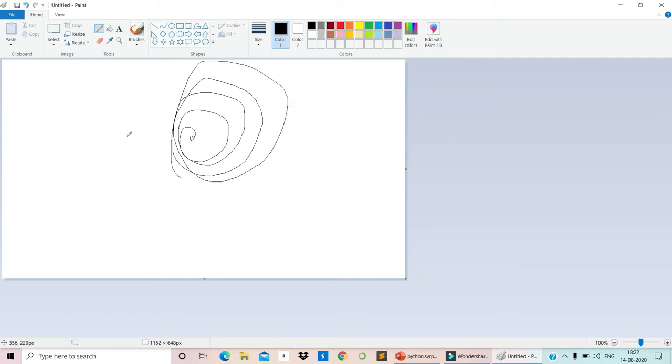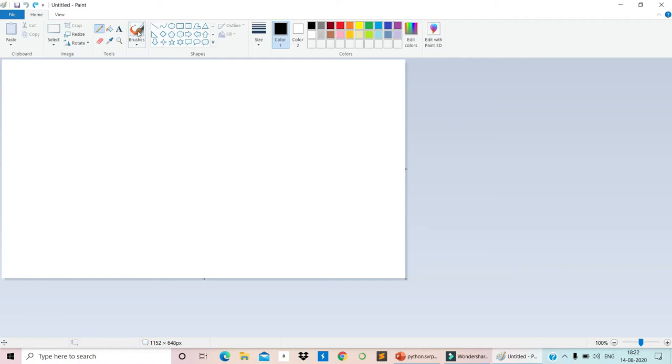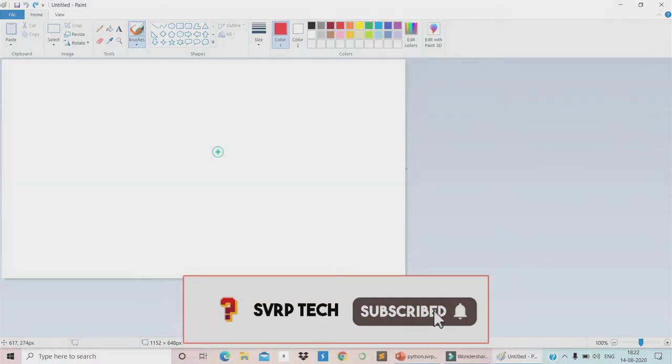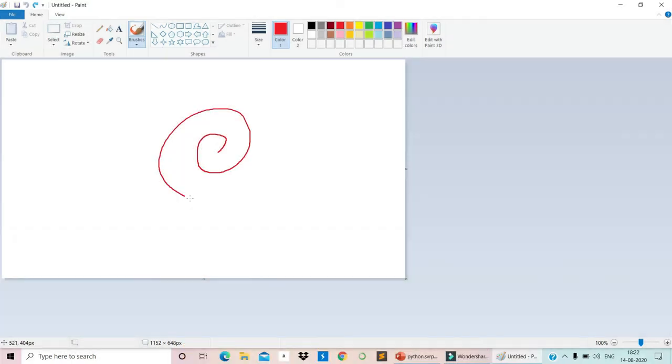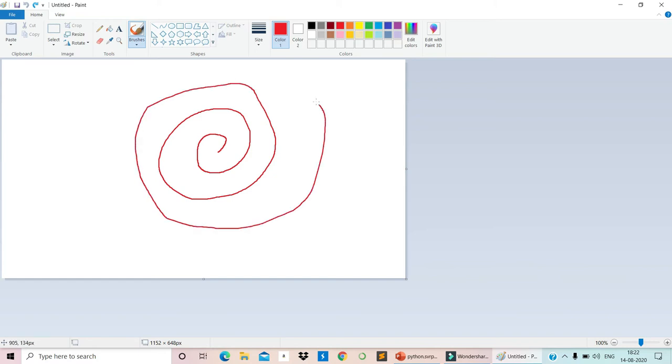Looping. It means that, if you see here, loop. I start at one point and I need to walk around this path until I reach the destination. If you think this is the starting point and this is the ending point, you need to reach it, so this loop has to be continued.